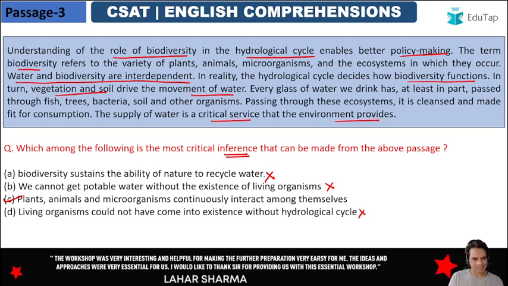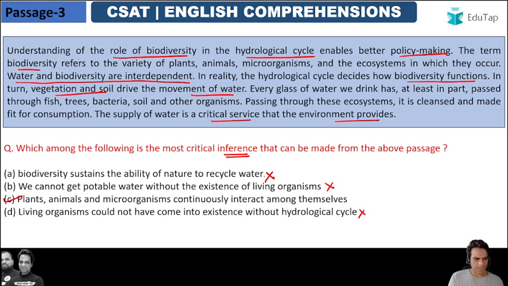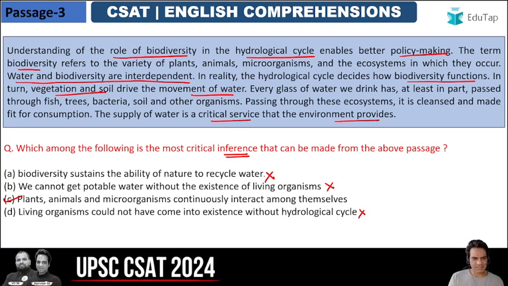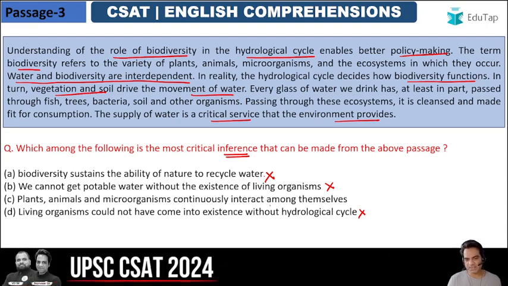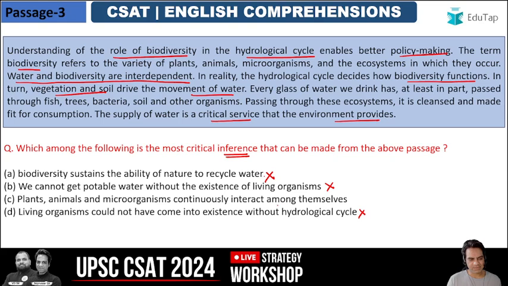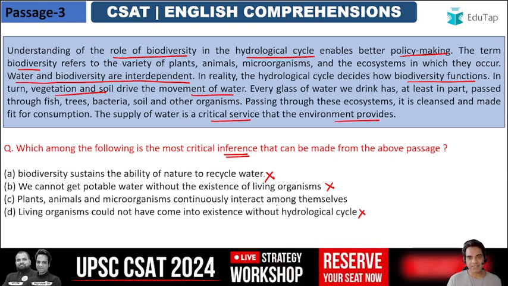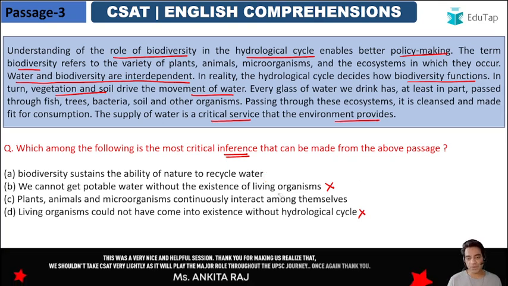Is it just plants, animals, and microorganisms? Or biodiversity sustains the ability of nature. I thought it was about water, but it is only given plants, animals, and microorganisms continuously interact among themselves. So that is true. But it was about the role of biodiversity in the hydrological cycle. So I think according to me it should be option A, because the water is not given.